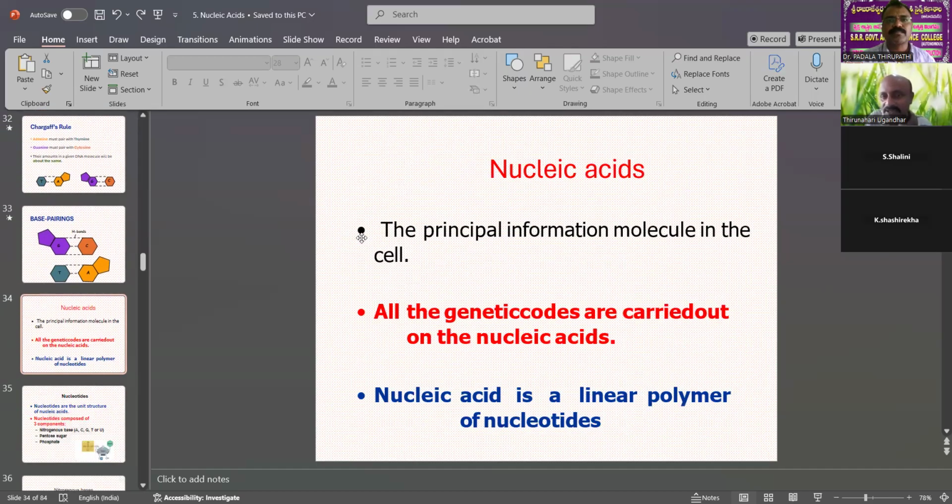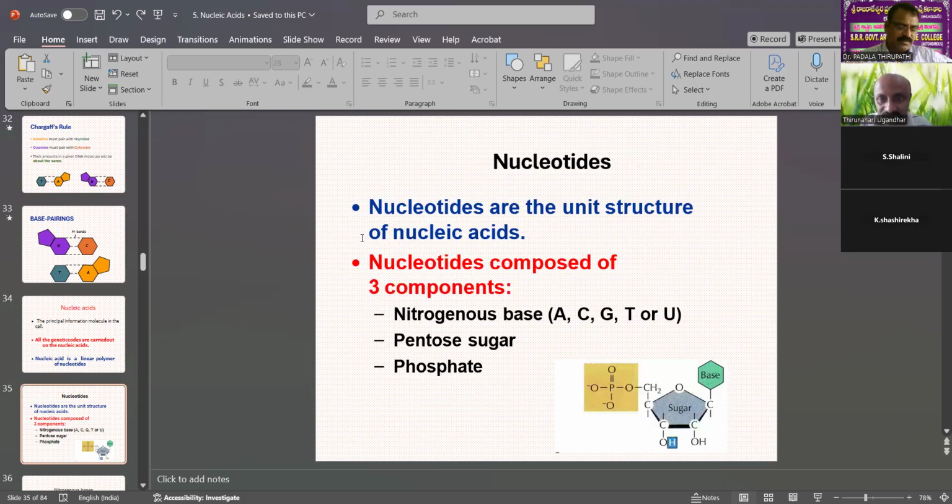The nucleic acid is the principal information molecule in the cell; all the gene codes are carried by the nucleic acids. These nucleic acids are linear structures of nucleotides: adenine, cytosine, guanine, thymine, or uracil. Uracil takes the place of thymine in RNA.